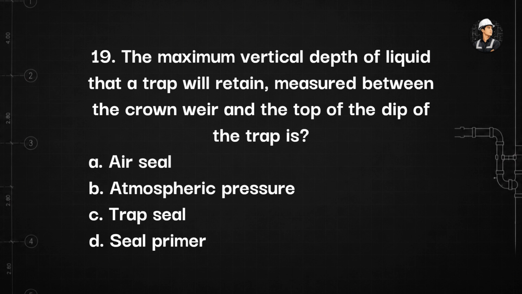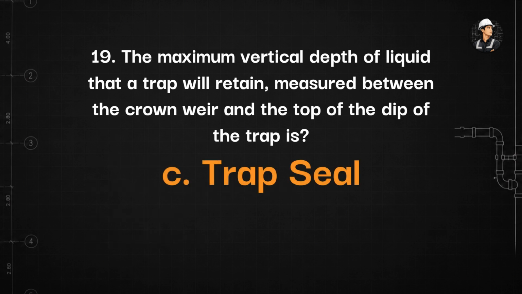19. The maximum vertical depth of liquid that a trap will retain, measured between the crown weir and the top of the dip of the trap is? A. Air seal. B. Atmospheric pressure. C. Trap seal. D. Seal primer. The answer is letter C. Trap seal. Trap seal is the maximum vertical depth of liquid that a trap will retain, measured between the crown weir and the top of the dip of the trap.